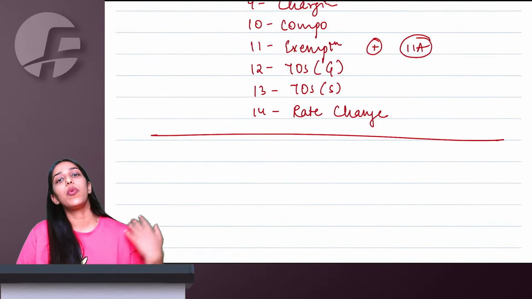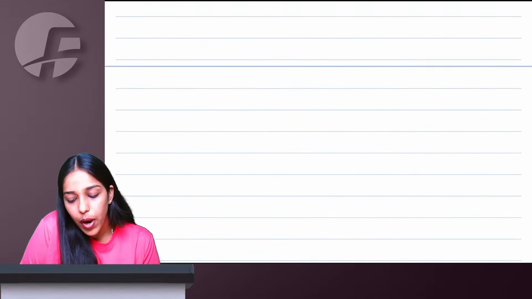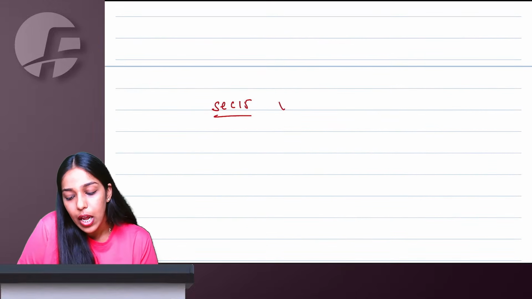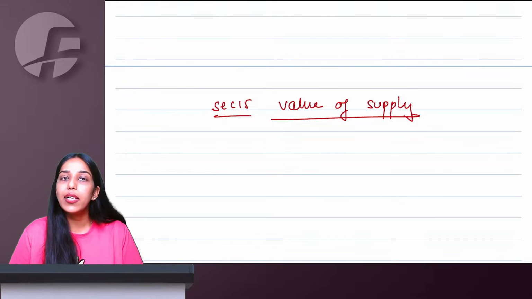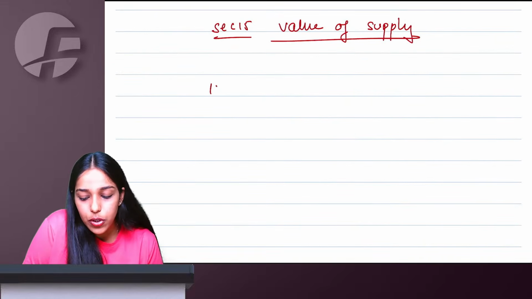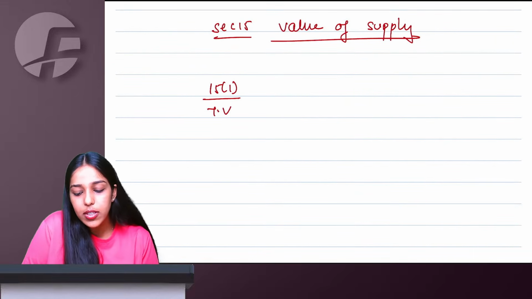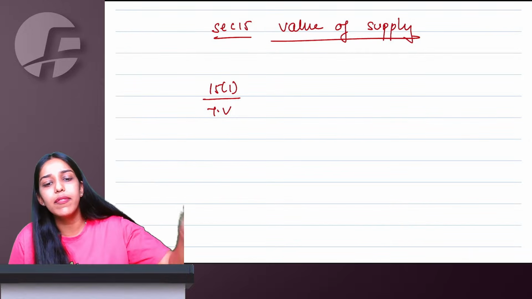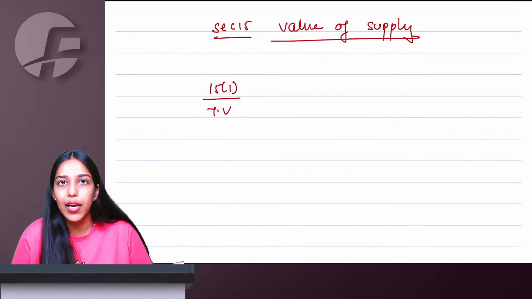Right. Moving forward, let us now start with one whole and sole section 15, which covers all the provisions with respect to value of supply. Section 15, value of supply. So here, first of all, we say 15.1. Whatever is the transaction value, that only becomes your value of supply.